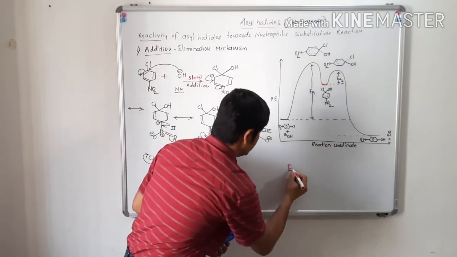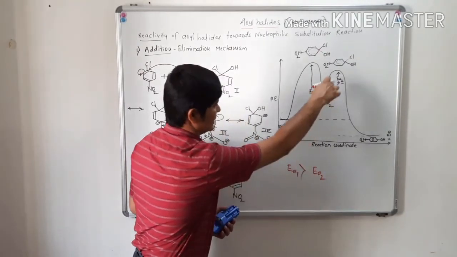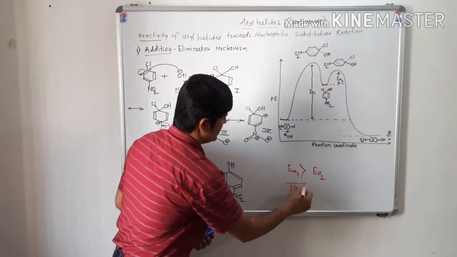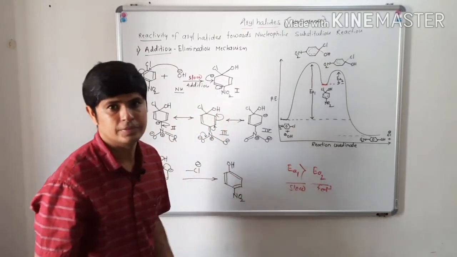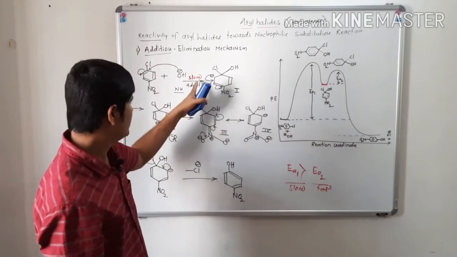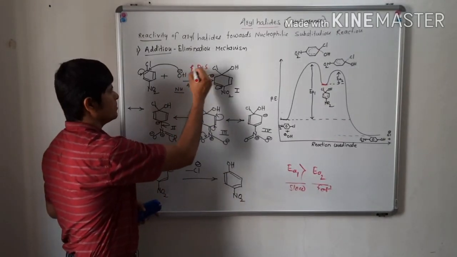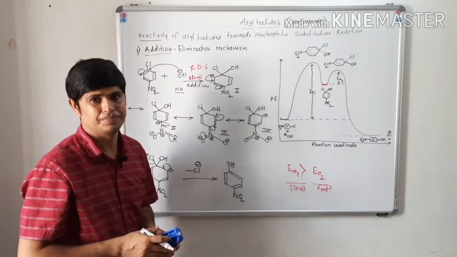See, EA1 is greater than EA2 here, isn't it? That means this is the slow step of a reaction, and this is the fast step of a reaction. The slow step is the rate determining step of the reaction.